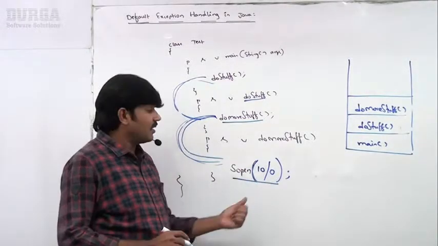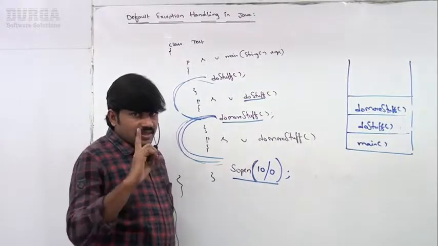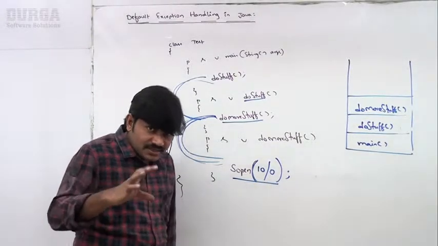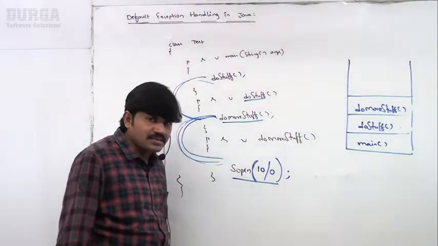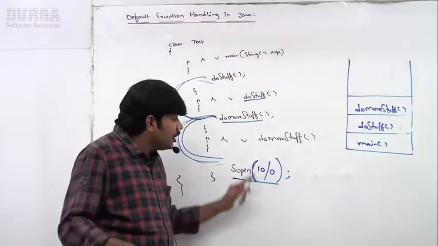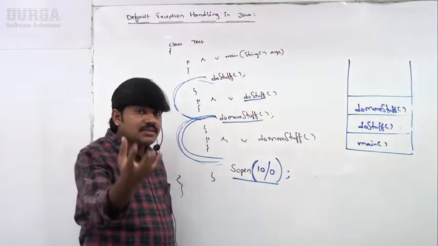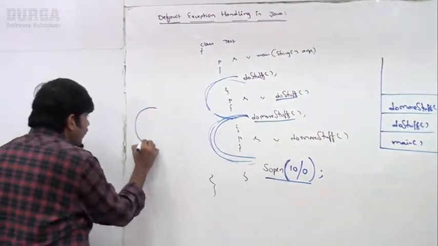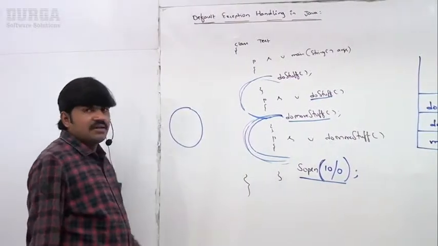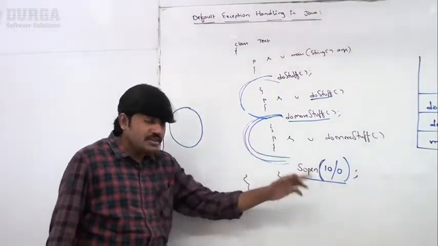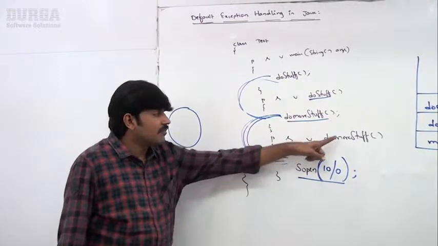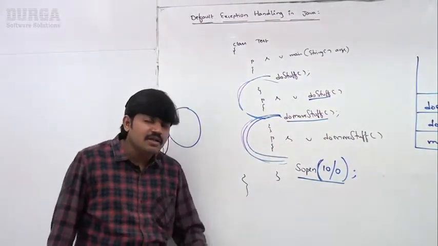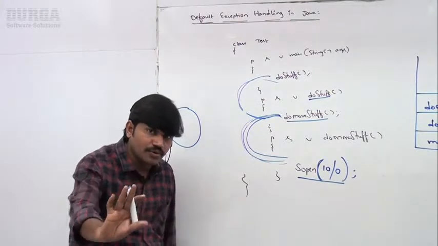Inside a method, if an exception rises, the method in which it is raised is responsible to create the exception object. Remember this one, sir, of course with the help of JVM only.